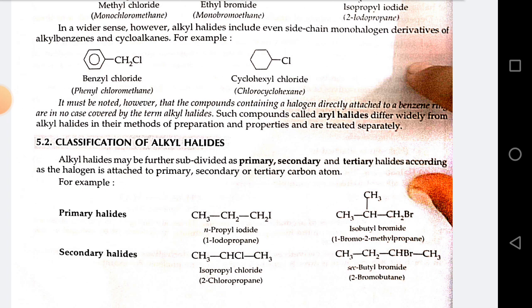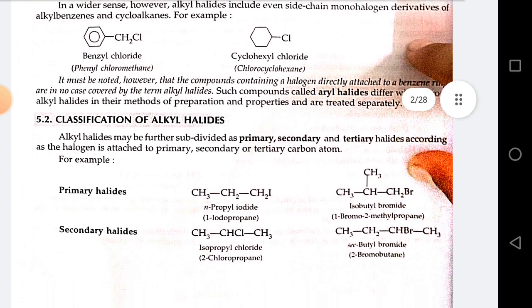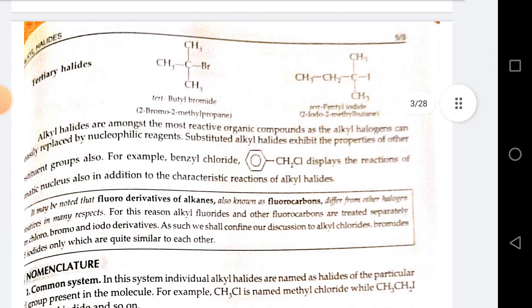Alkyl halides may be further subdivided as primary, secondary and tertiary halides according as the halogen is attached to a primary, secondary or tertiary carbon atom. Primary halides: n-propyl iodide, isobutyl bromide. Secondary halides: 2-chloropropane, 2-bromobutane. Tertiary halides: 2-bromo-2-methylpropane, 2-iodo-2-methylbutane.